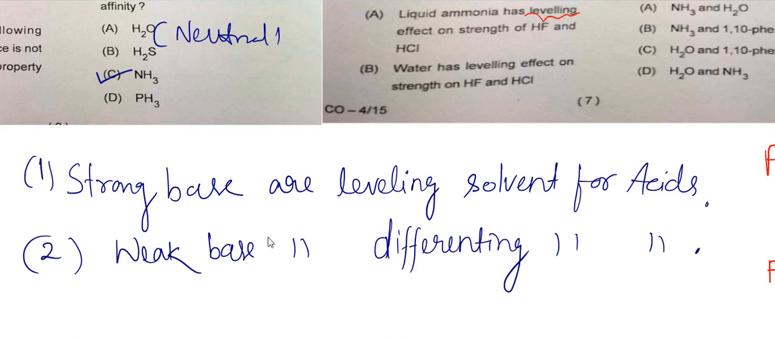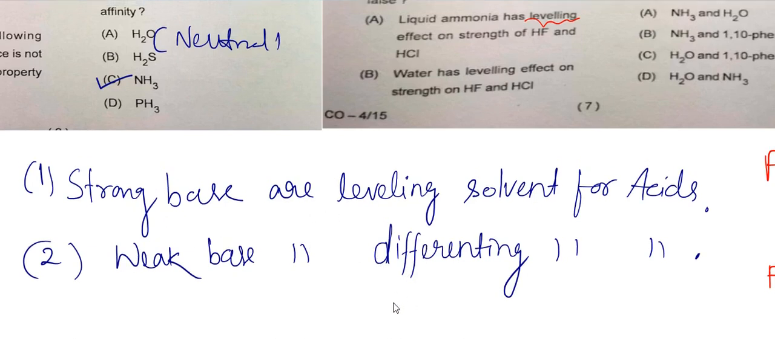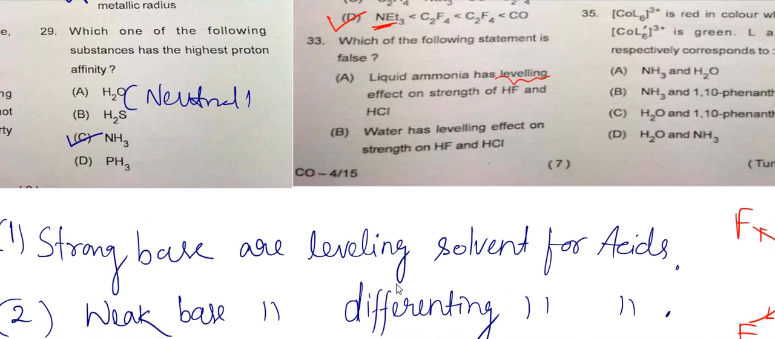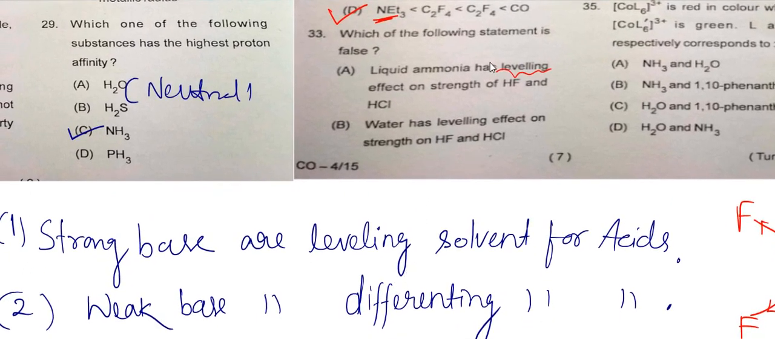So look at the options. Liquid ammonia has a leveling effect on the strength of HF and HCl, and this is correct, because ammonia is a strong base, so it can do that. The question is asking which is false, and this is a true statement. Water has a leveling effect on the strength of HF and HCl. This is also true. Water can be a strong base.